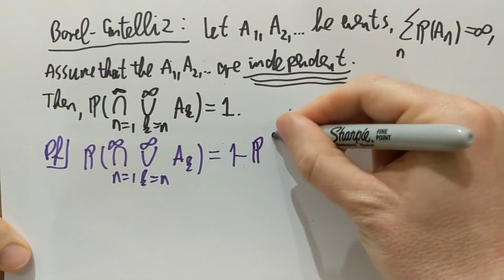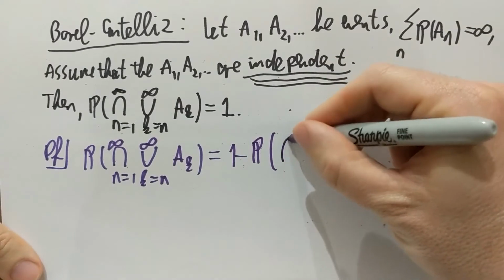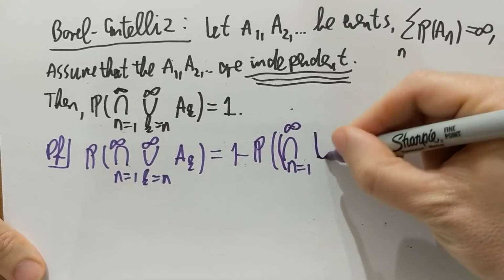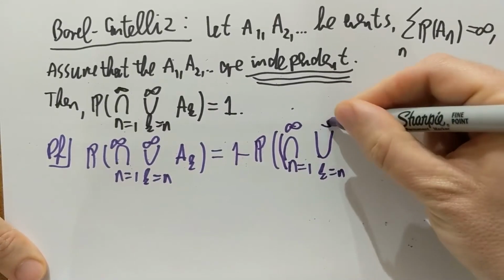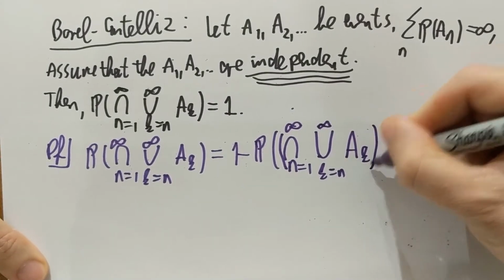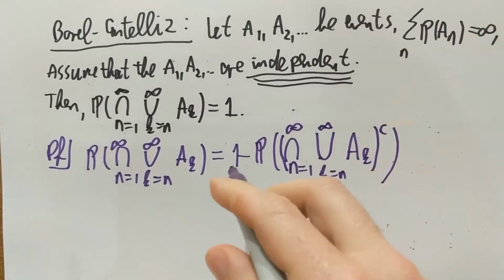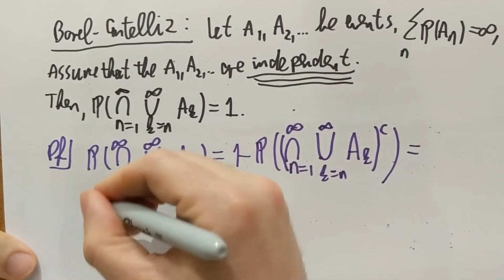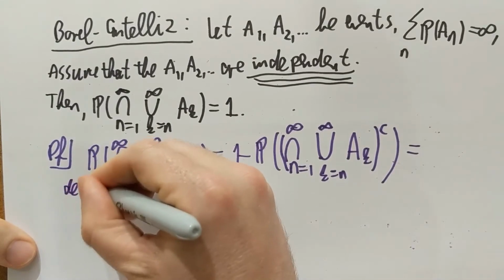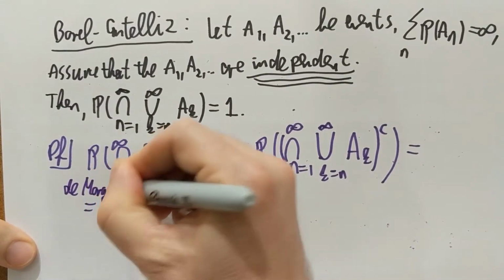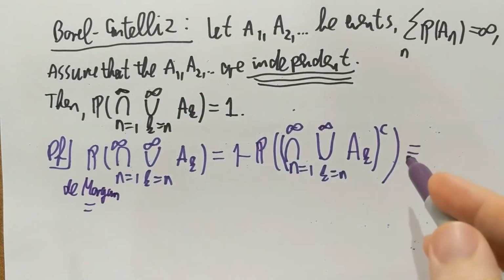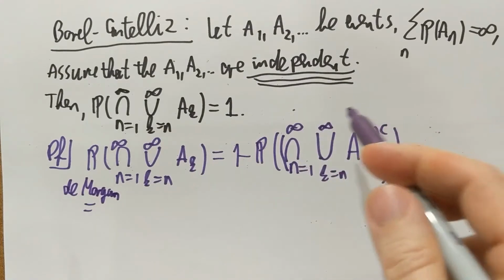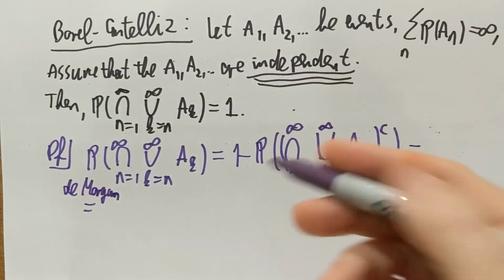So my first step is to take 1 minus the complement of all this complicated event, the intersection of the union, at the price of a 1 minus in front. And now comes De Morgan's law, which tells me that if I take the complement of an intersection, that becomes the union of the complements. So this complement goes down here, except it changes the intersection into a union.